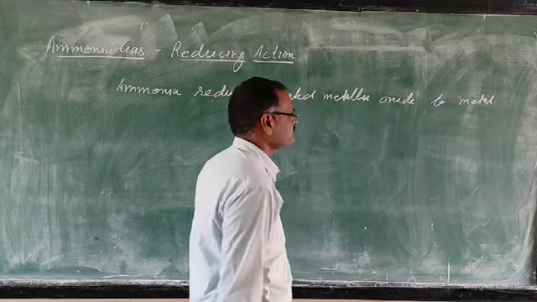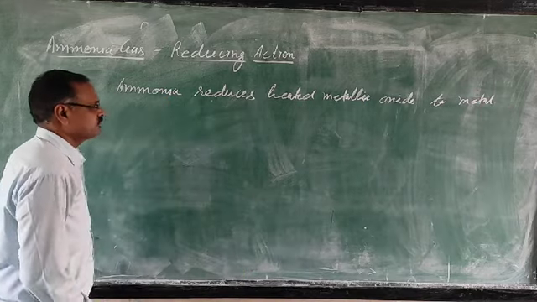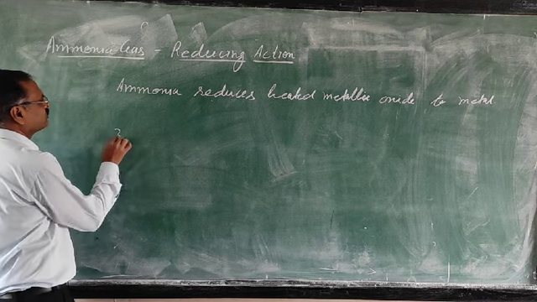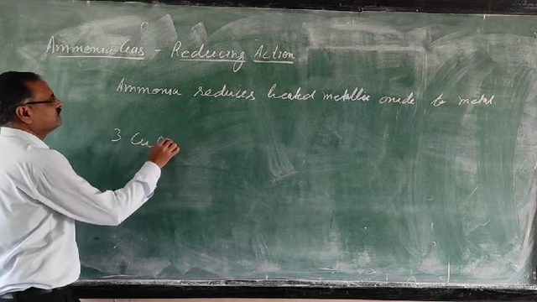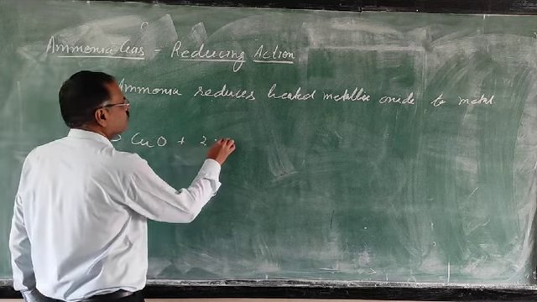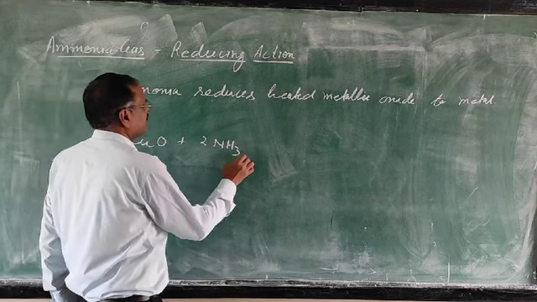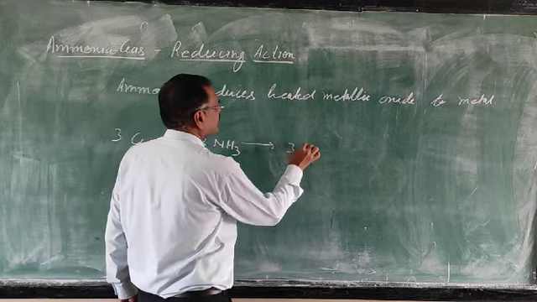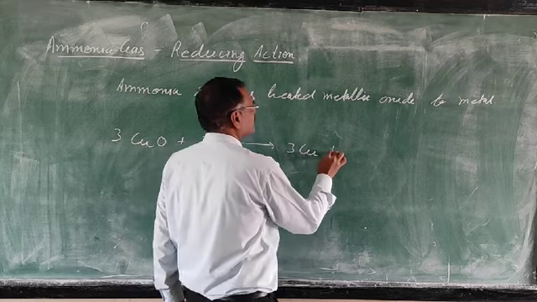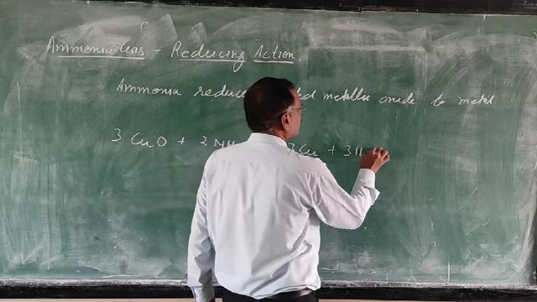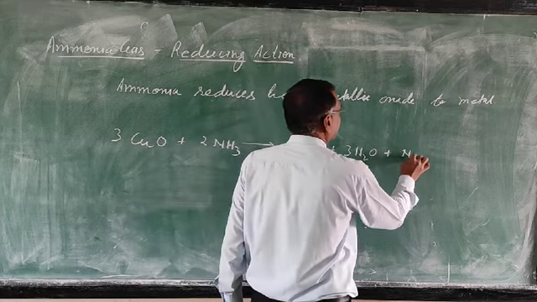Let us see which metallic oxides there are. So 3CuO plus 2NH3 will form 3Cu, 3H2O and N2.